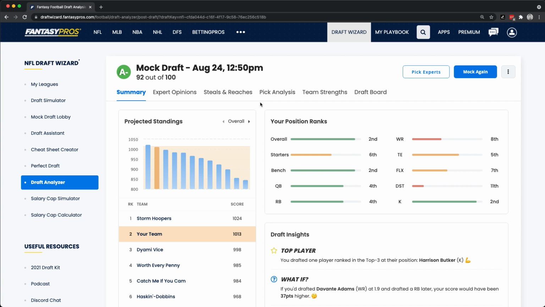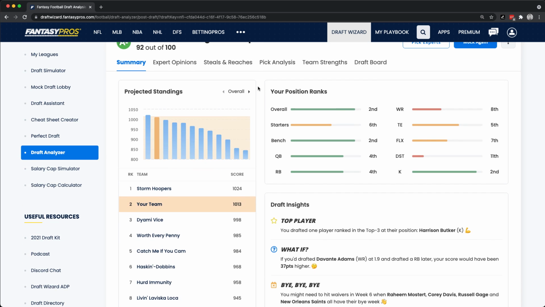We recently rolled out a major update to the Draft Analyzer, which is a hugely important part of Draft Wizard. As you can see here, I just completed my mock draft simulation. I got an A-, which is a 92 out of 100. And you can see the summary of how I did here. My projected standings based on the score assigned to each team in the mock draft.